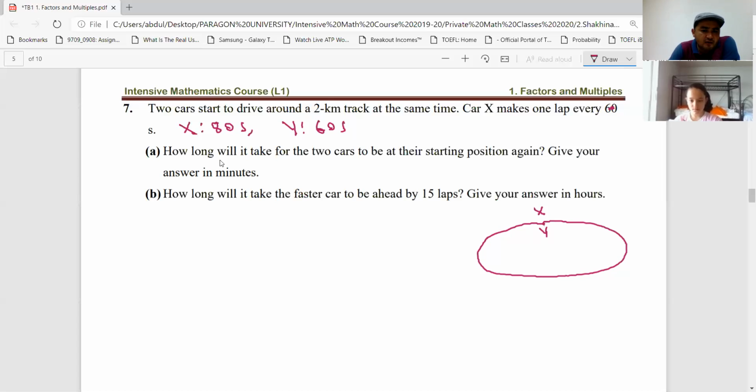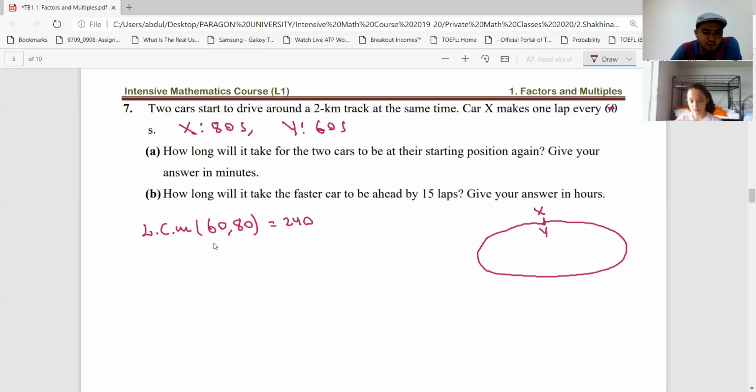So the question is, how long will it take for the two cars to be at their starting position again? Give your answer in minutes. At the beginning they start, but they do not cross this line at the same point every time. Only sometimes they meet here. So to answer this question, we need to find the least common multiple of 60 and 80. It is 240, right?